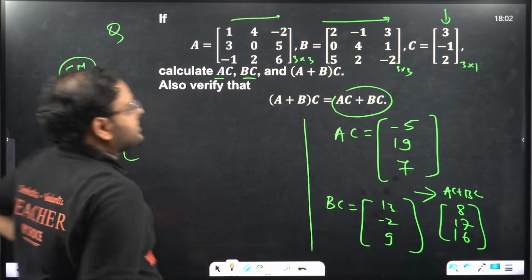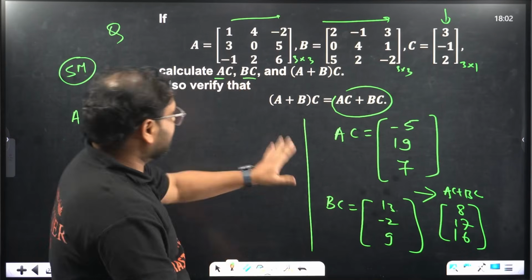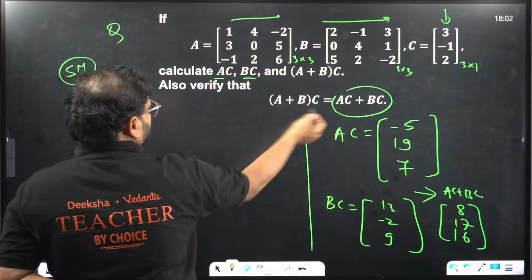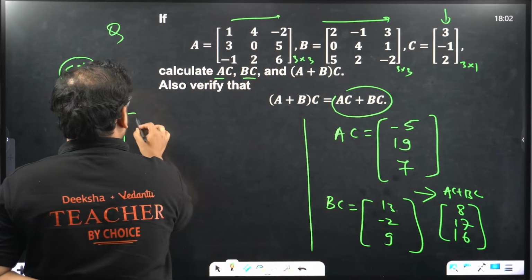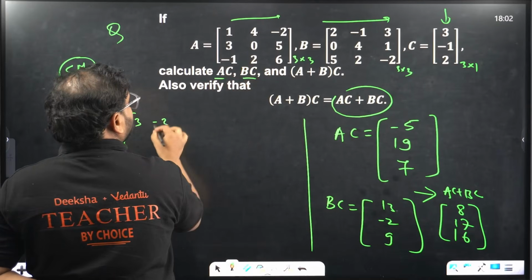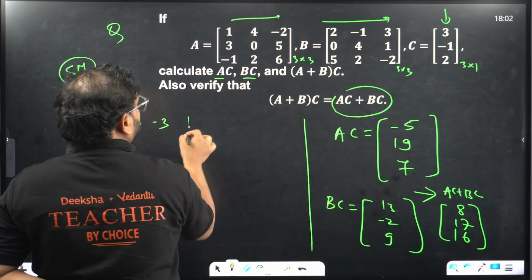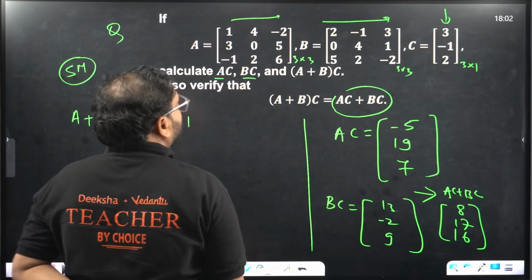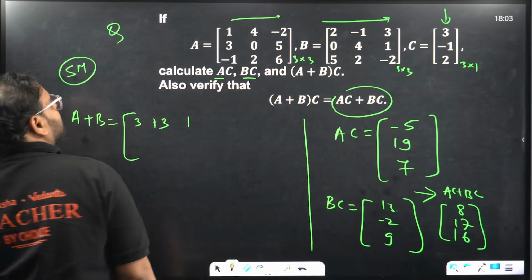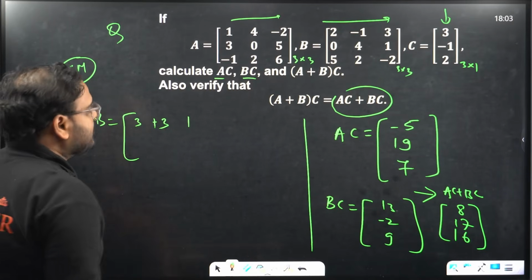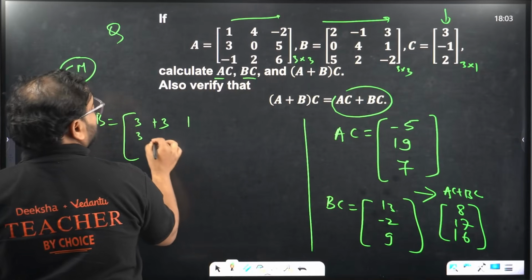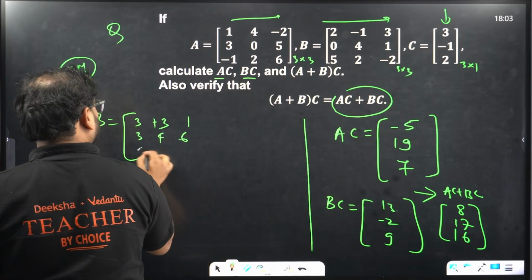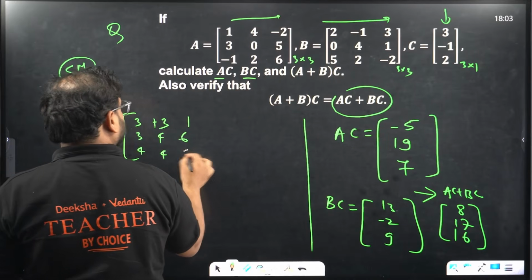I might have made a mistake in calculation, so let me know in the comment section if I made any mistake, if any numbers are wrong. A plus B. But we'll check. Anyway, we'll be able to verify that. So 1 plus 2 is 3, 4 minus 1 is 3, and this is going to be plus 1, correct? Minus 2 plus 3 is 1, 3 plus 0 is 3, 0 plus 4 is 4, 5 plus 1 is 6, minus 1 plus 5 is again 4, 2 plus 2 is 4, 6 minus 2 is again 4.